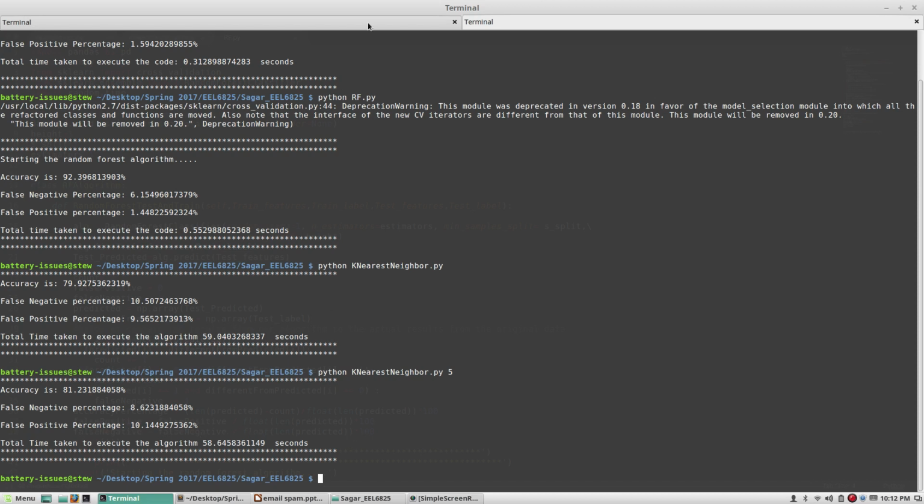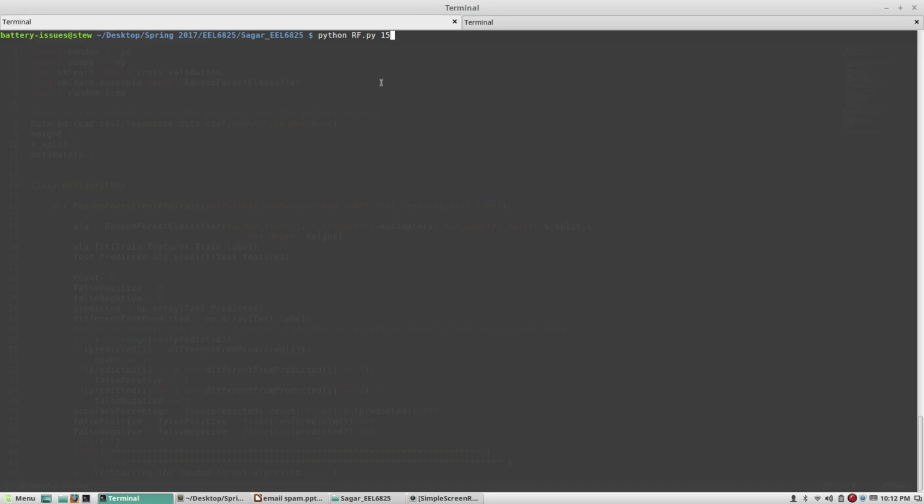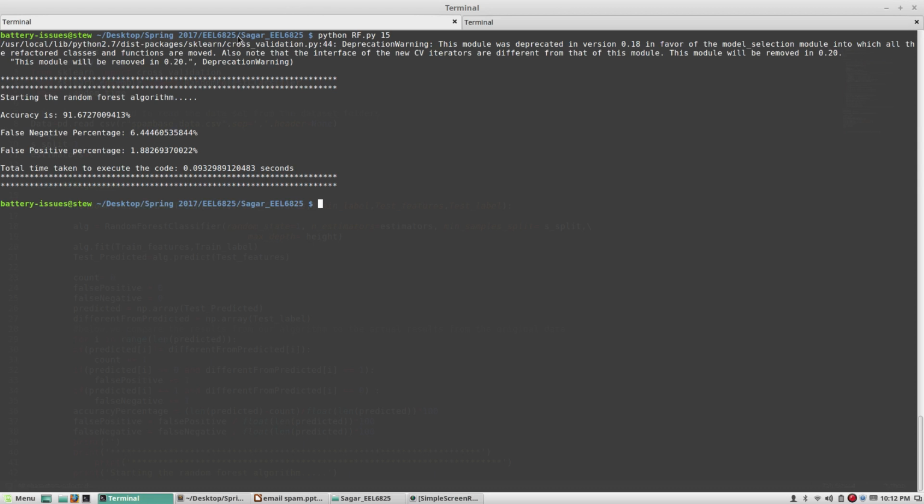Let me show you one another thing. Here you can see for the random forest algorithm, I have increased the number of decision trees to 15, and let's see how it affects the execution time and the accuracy. Here you can see the accuracy remains 91%, the execution time of the code goes down to 0.09 seconds, which is less than a second. The false negative is 6% and the false positive is 1%.